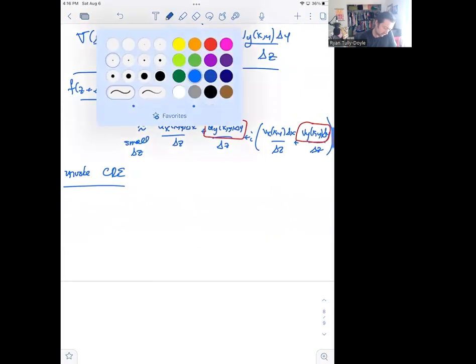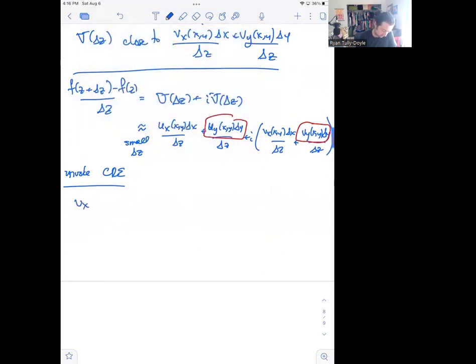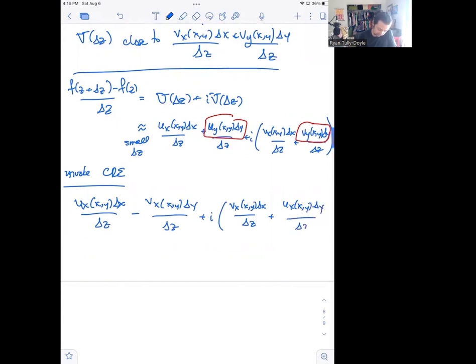After doing so, what we get is ux(x,y) delta x over delta z, and now uy is equal to minus vx, so this is minus vx, that's a u up there, of (x,y) delta y over delta z, plus i times, okay, the vx(x,y) delta x doesn't move, but vy is equal to ux, so I will replace this with ux(x,y) delta y over delta z.